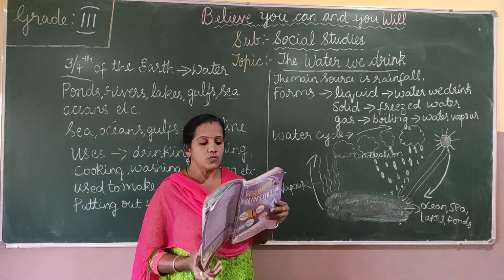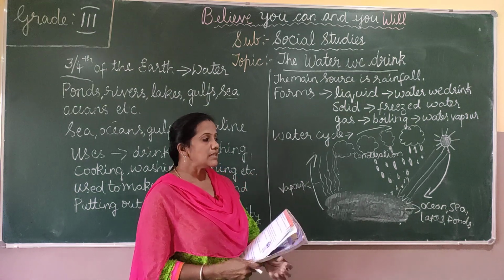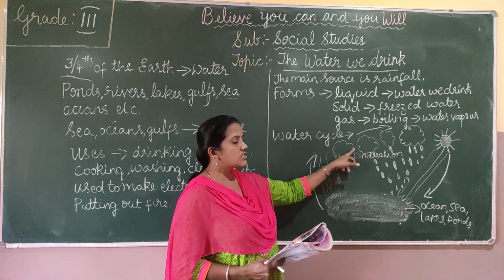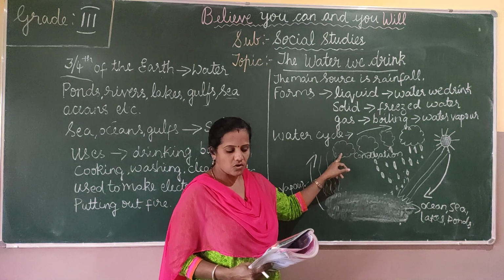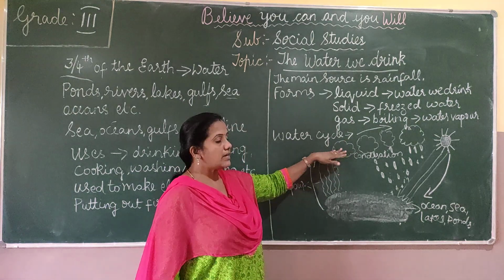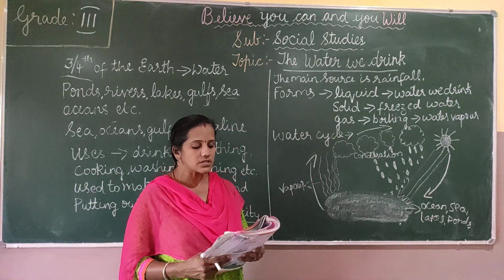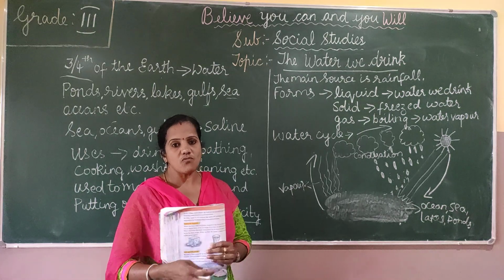The vapor moves upwards. In the upper part of the atmosphere, the vapor cools down and changes into small drops of water.